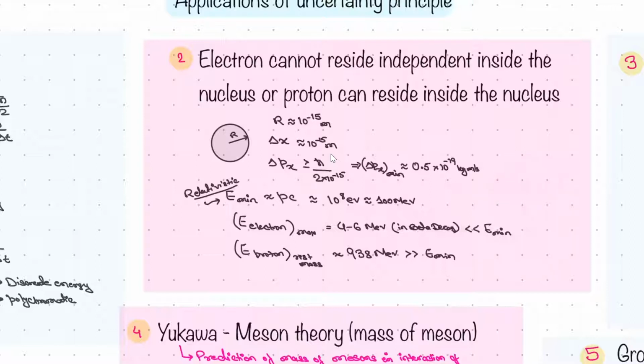Okay. Again, the proton rest mass energy is much greater than the E minimum required to be inside the nucleus. So even if the proton is at rest inside the nucleus, it will reside there because it has more than the minimum energy needed. Even if you want to add the neutron here, you can; the neutron rest mass is slightly higher than this, and put it.